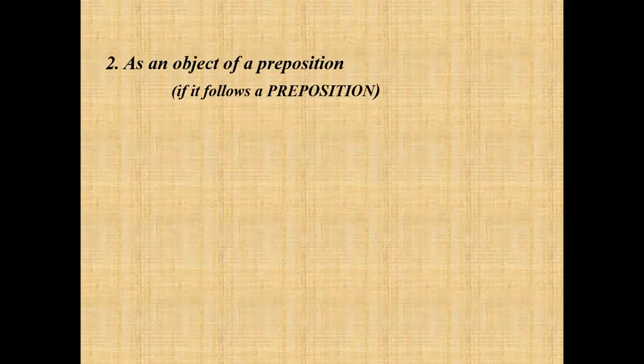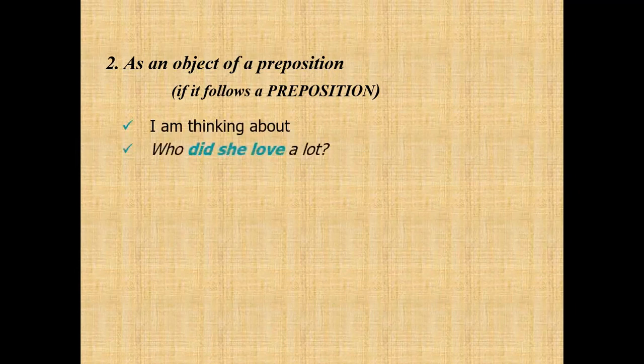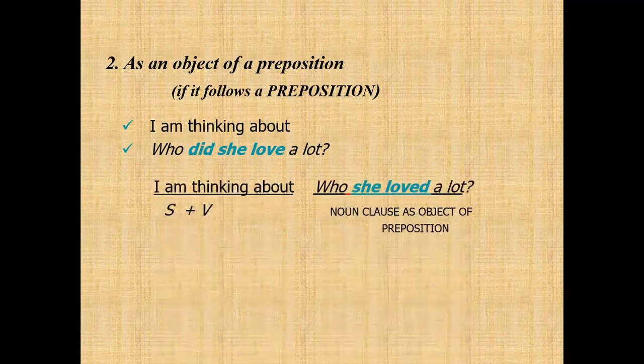Now the second function is the object of a preposition, if it follows a preposition. For example, "I'm thinking about who did she love a lot." When we combine them: "I'm thinking about who she loved a lot." The subject is I, the verb is am thinking, and there is a preposition, about.